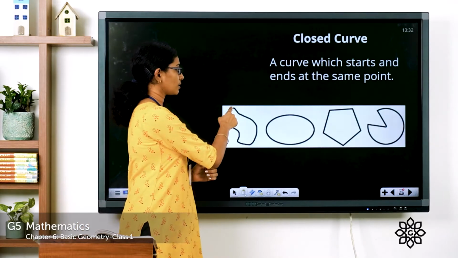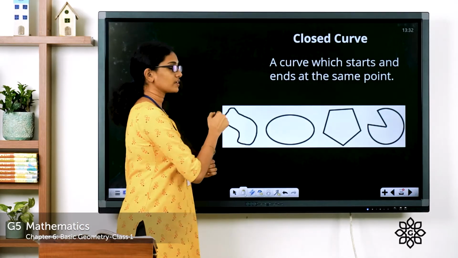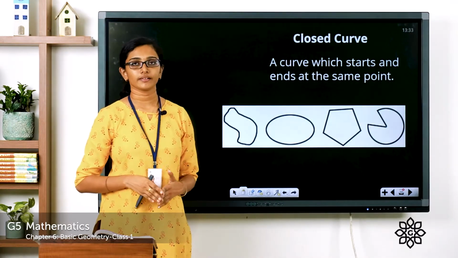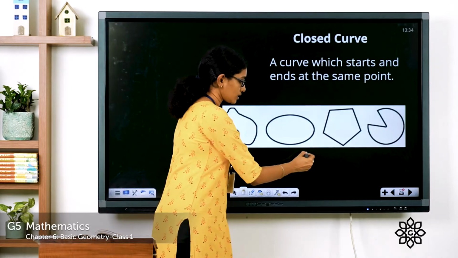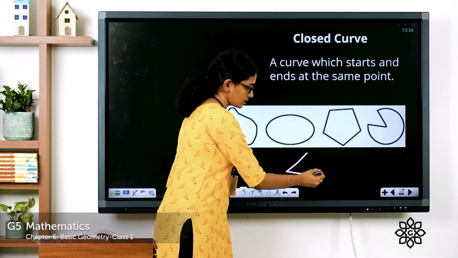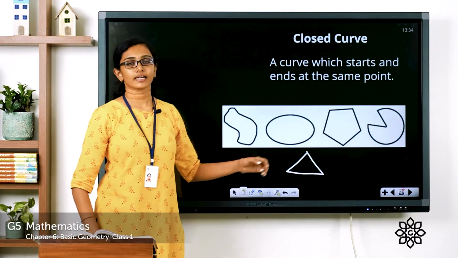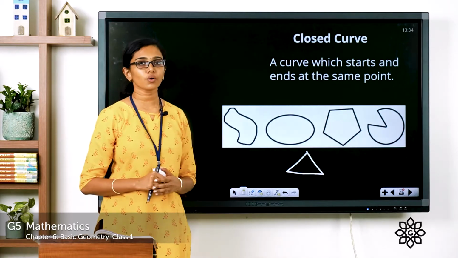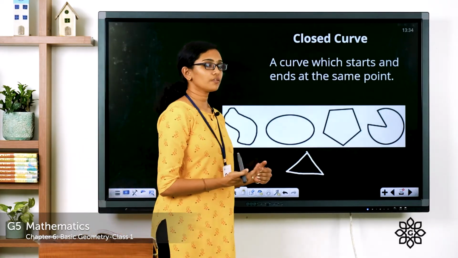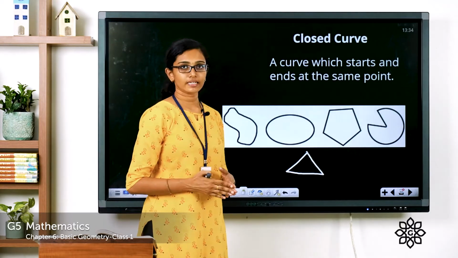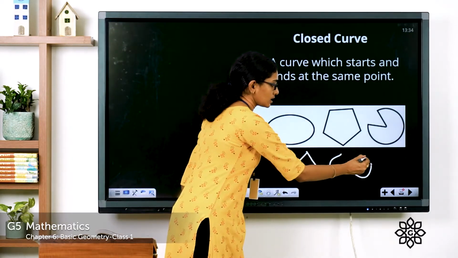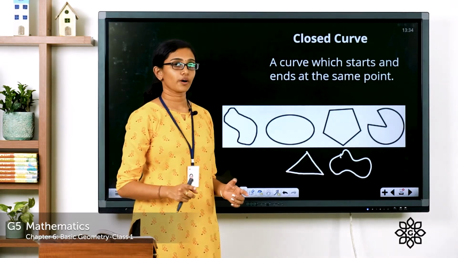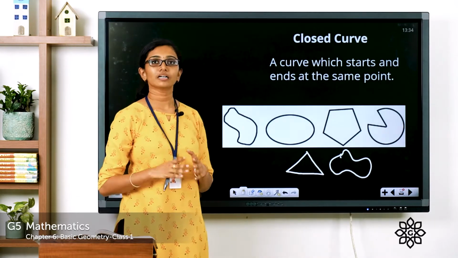If I draw this curve from here and I come like this, and if I stop it here, it becomes closed. For example, I'm going to draw a triangle. I'm starting from this point, moving again, and I stopped at the exact same point. And now this is closed. So this is an example of a closed curve. It can be of any shape, it can be of straight lines, or it can be something curved like this. It just has to start from the point and end in the same point. So that is called a closed curve.